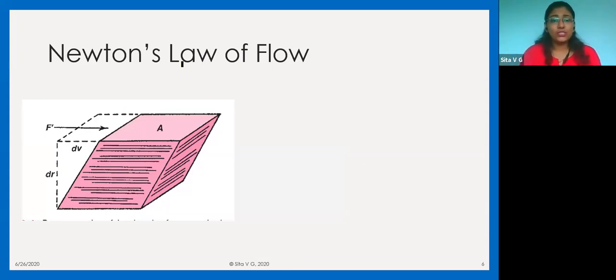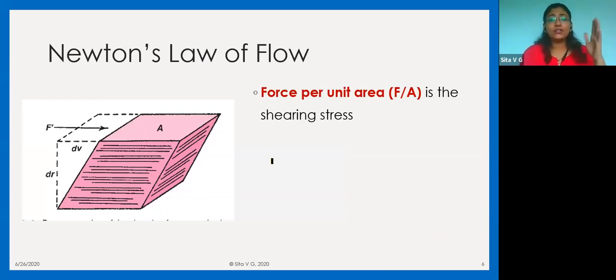So what does this Newton's law of flow say? That the force per unit area, that is the shear stress that you apply. Why do you apply stress? The topmost layer of that stack, you have to move it, and how much stress, how much pressure it takes to move it.